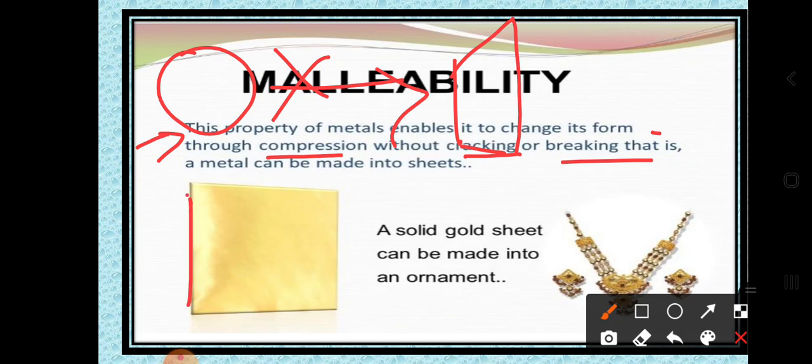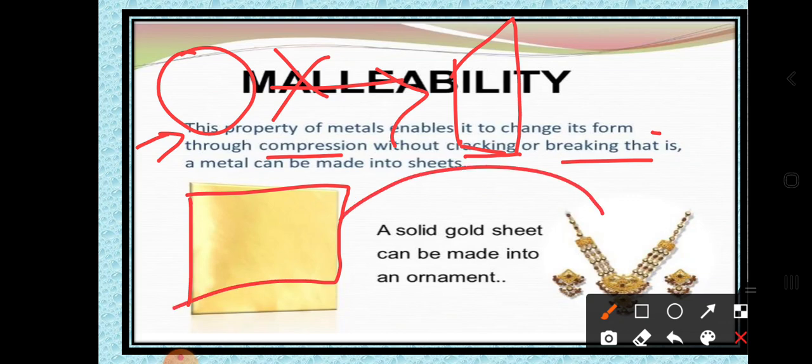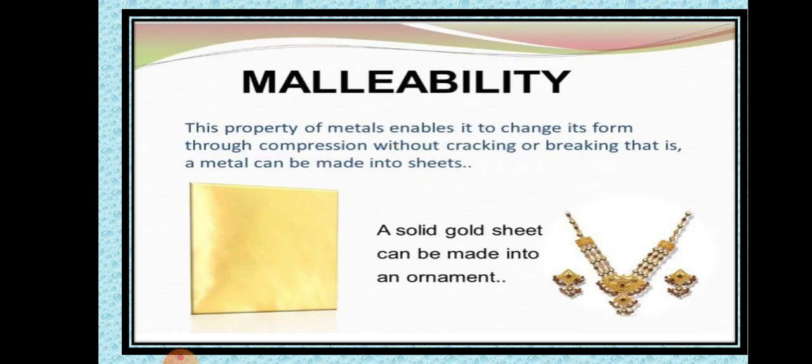This is one solid gold sheet which can be made into an ornament. You can observe in our day to day life, your mother is wearing gold ornaments, your sister is wearing gold ornaments. Sometimes you also like to wear these ornaments. So which type of property does gold have? That is the malleability property.